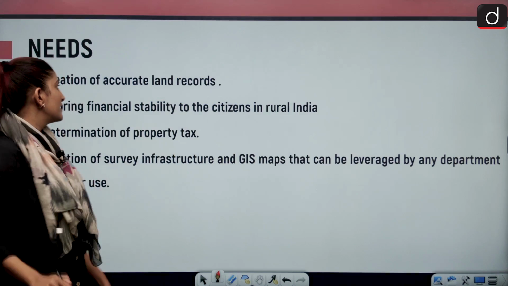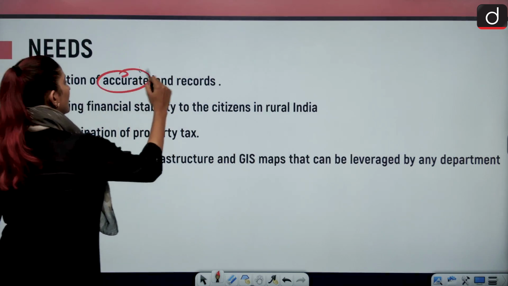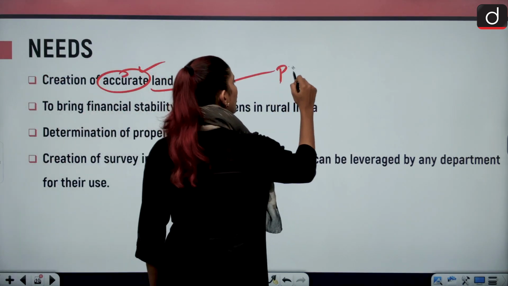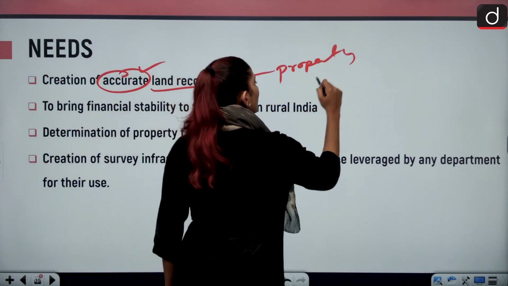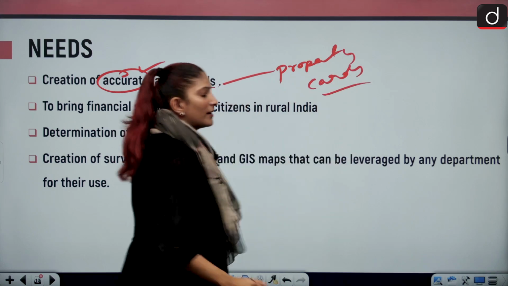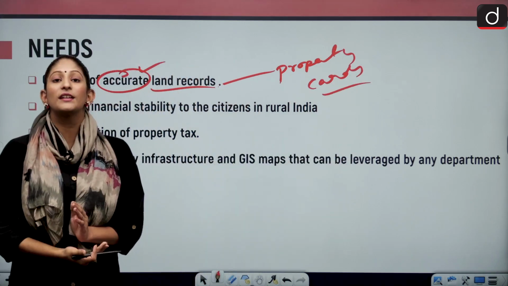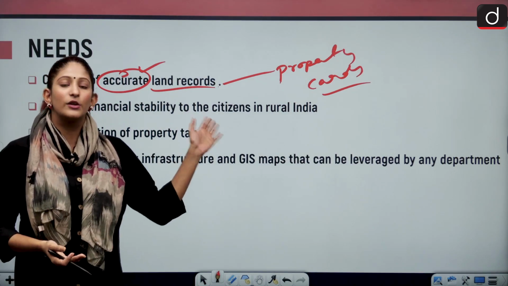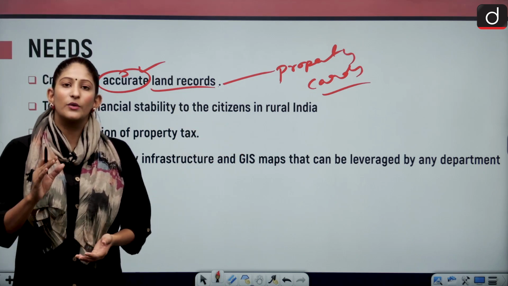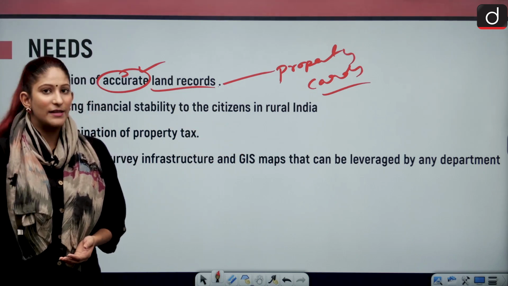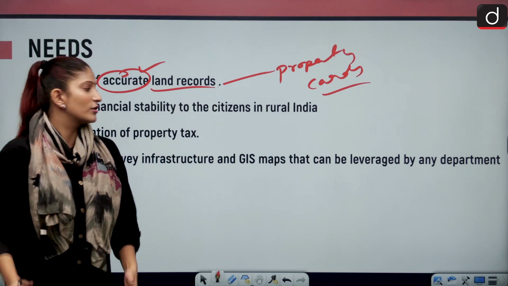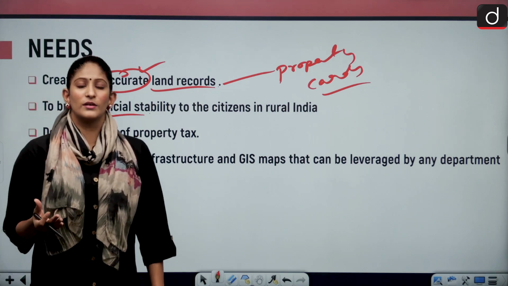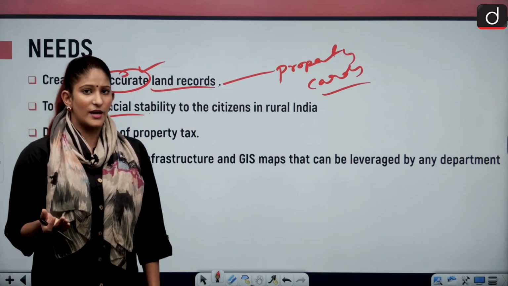What is the need? First, the creation of accurate land records, not only for the purpose of providing property cards and title deeds, but also for having settlement of disputes, monetization in the form of loan. Suppose I have a house in the rural area and I have the property card of that. What will happen? I will be provided a loan on the basis of that if I want to monetize the property. So that is also another thing. And to bring financial stability, of course, if I'll be able to have a loan with the help of my rural property, it will be financially stable for me.